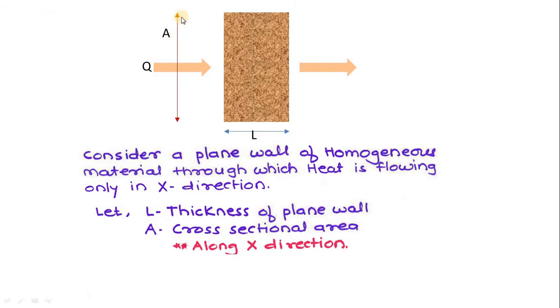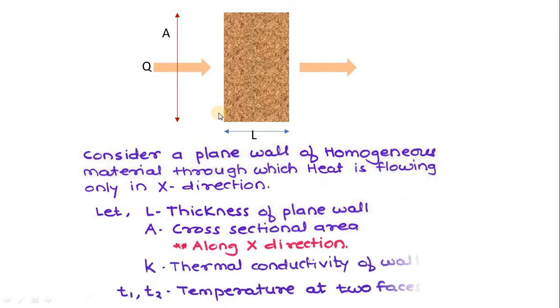Remember what area we have to take? The area perpendicular to the direction of heat. So this is the heat direction, and this surface area A only I have to take as the cross sectional area along the x direction.